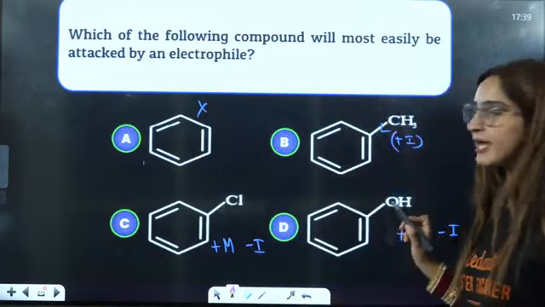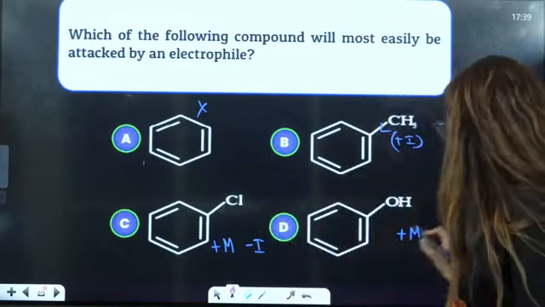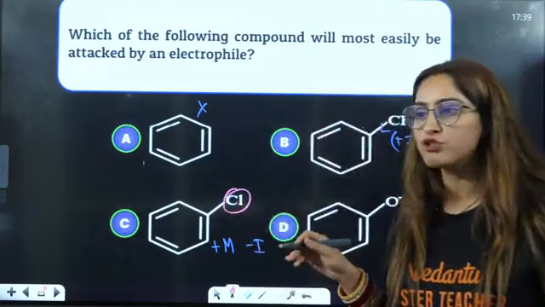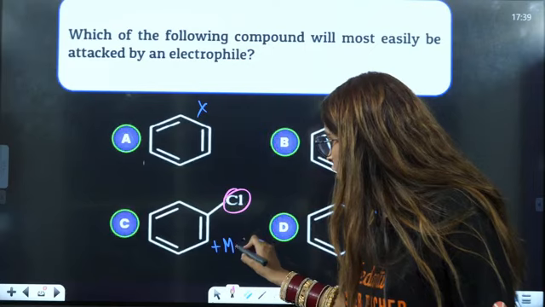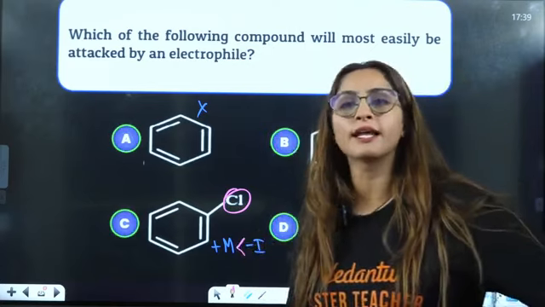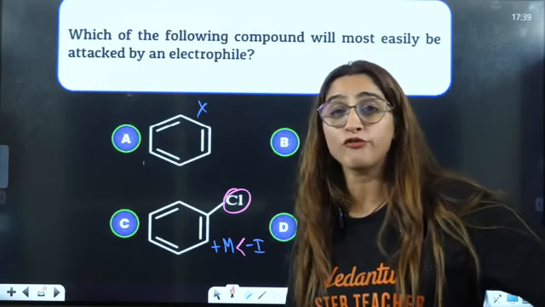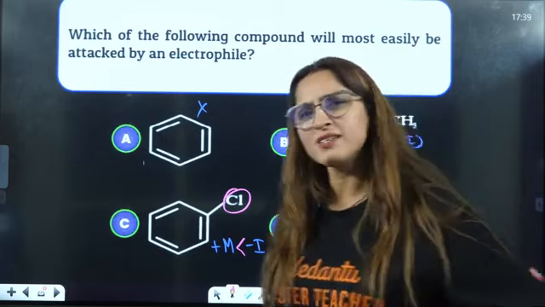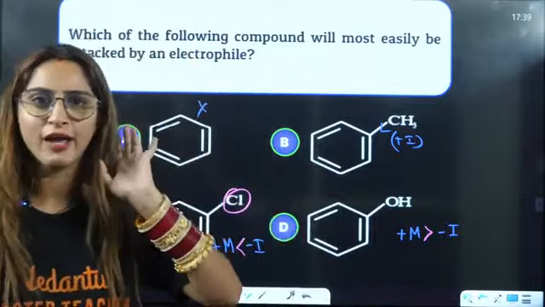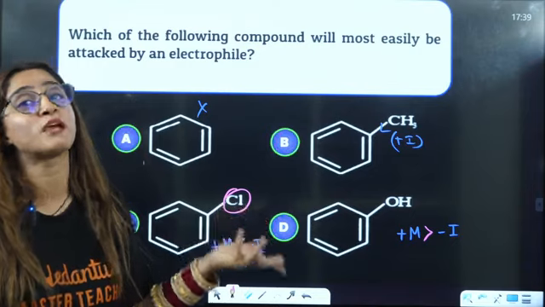Now in normal cases, the mesomeric effect is dominating. But halogen is not normal. Halogen is an abnormal person. Why? Because he is extra special. He is like, okay, you all are going in this direction, I'll go in that direction. I'll not follow the gang. So he is a unique person. Like, I will not follow everyone. I will create my own way. So that is why we specially study halogens.